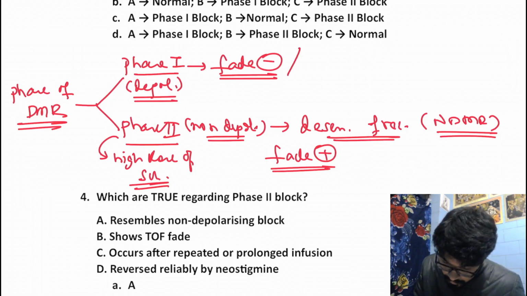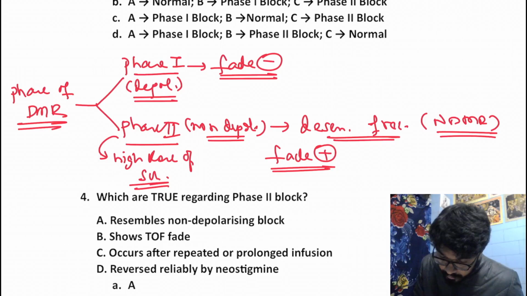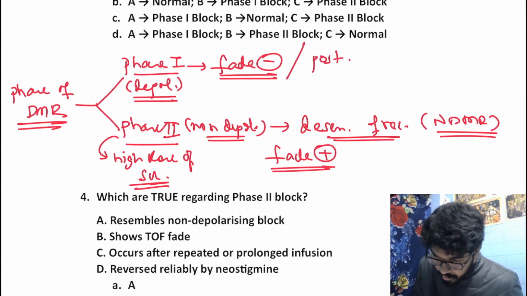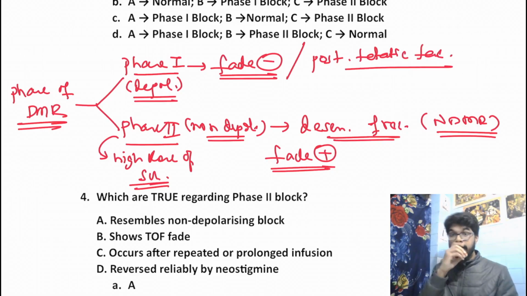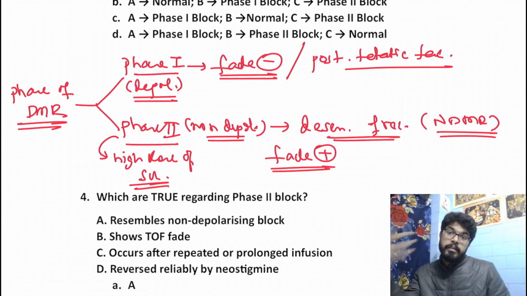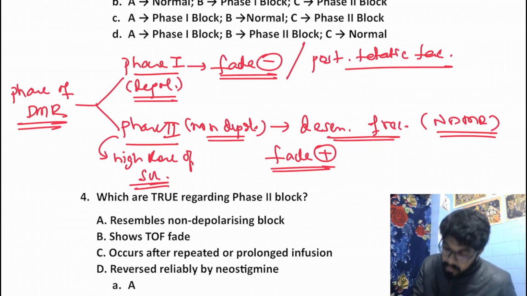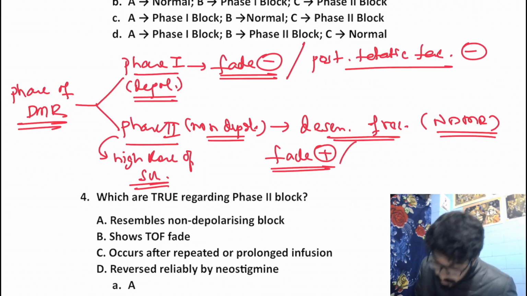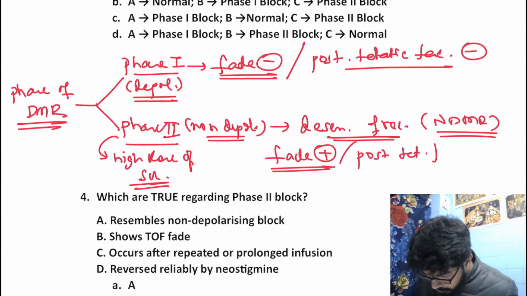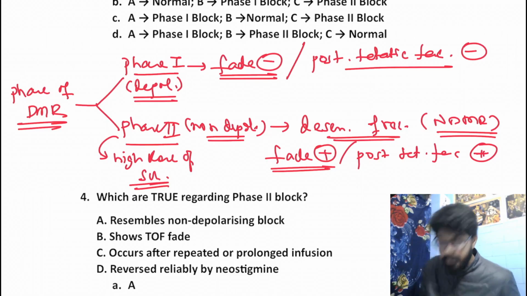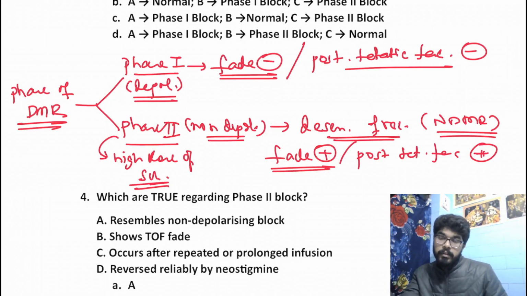Now, similarly, if we talk about post-tetanic facilitation, this also says that in post-tetanic facilitation, an increased amount of acetylcholine will be presented to the receptors. In phase 1 block, will it matter? No, it does not. So post-tetanic facilitation would be absent. But over here, post-tetanic facilitation would be present, because an increased amount of acetylcholine would result in an increased response in phase 2 block.